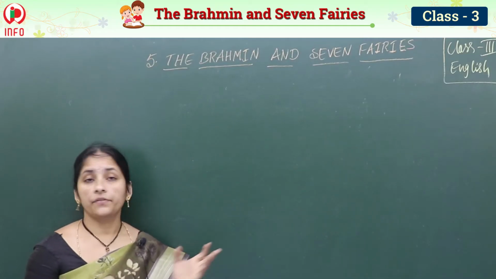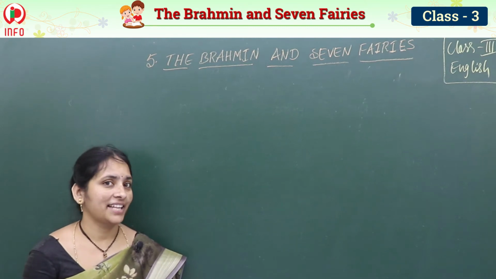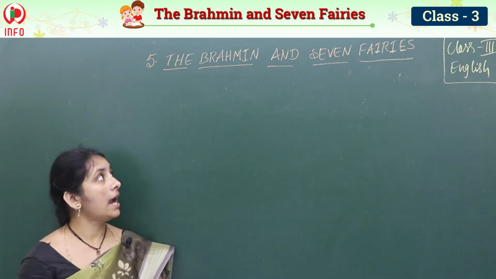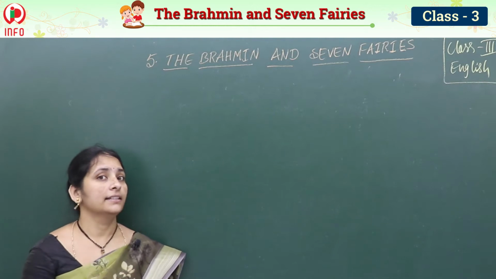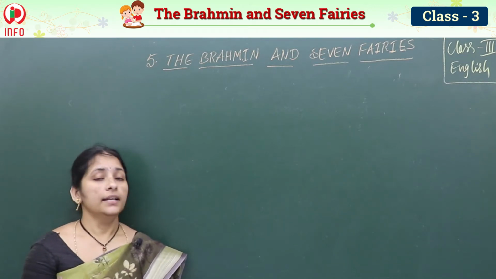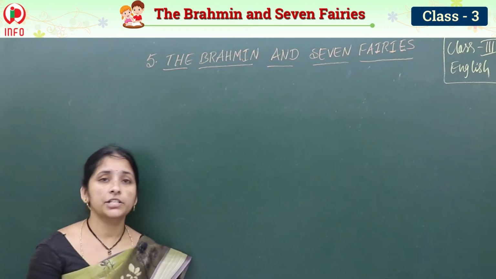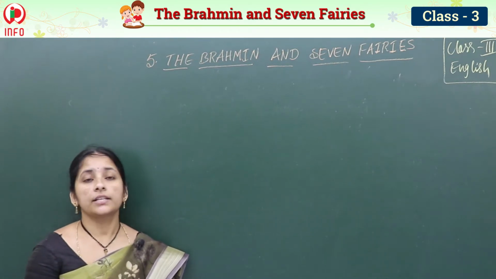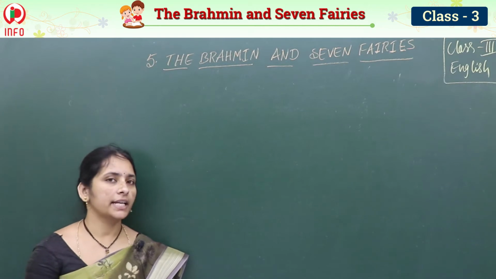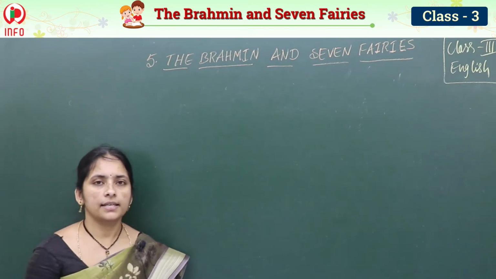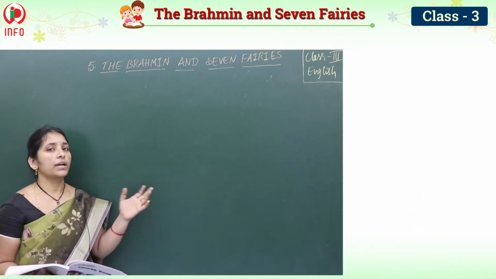See children, so we have enjoyed the lesson, the Brahmin and 7 fairies, right? Very interesting one. If anyone cheats others, how they get the punishment at last. Innocent is always rewarded. That we can understand from this lesson, right? Now see the vocabulary part.